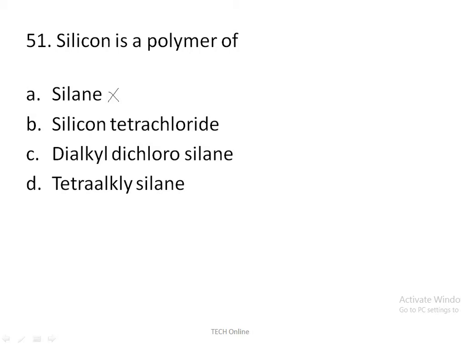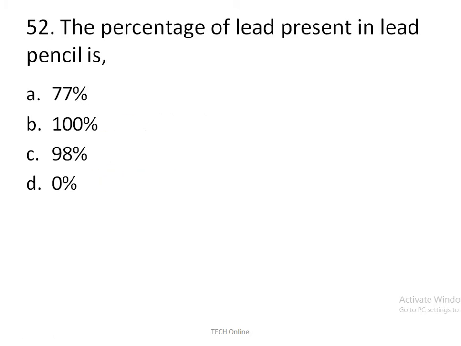In that sense, if you see the four options, the correct option is dialkyl dichlorosilane, whereas silicon tetrachloride is also a wrong answer. And tetraalkyl silicon is used in manufacture of cross-linked polymers. So the correct answer is dialkyl dichlorosilane.